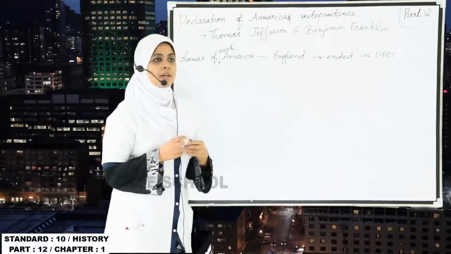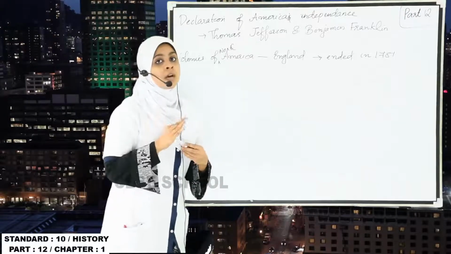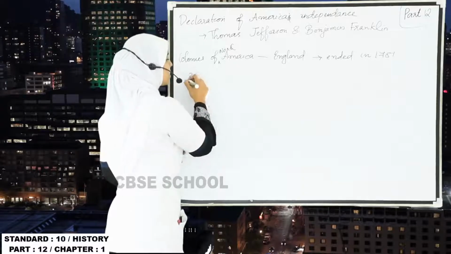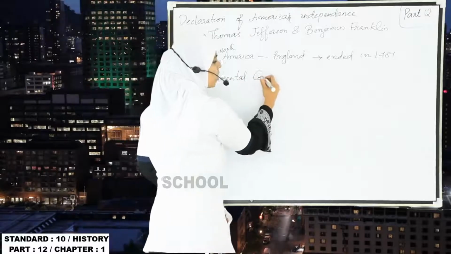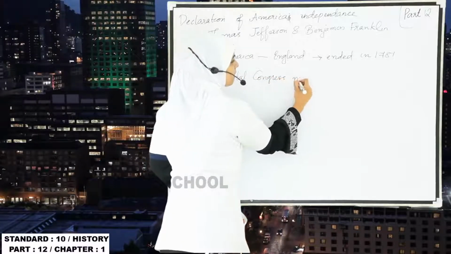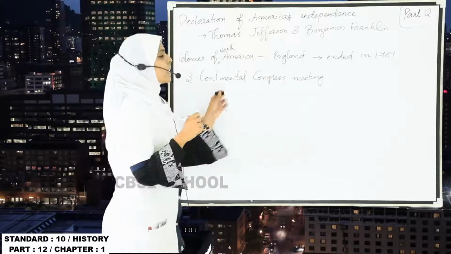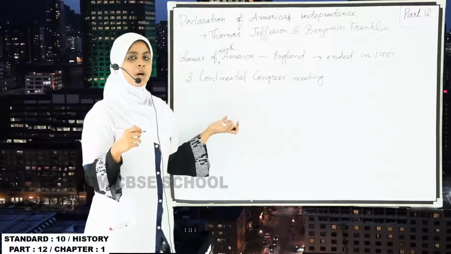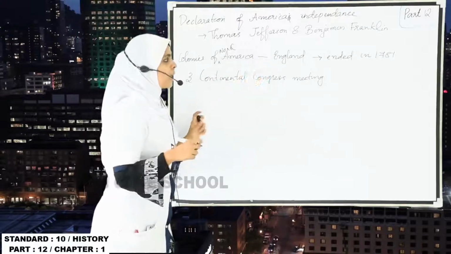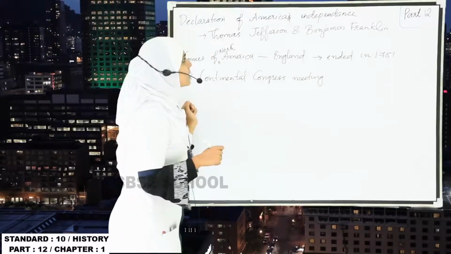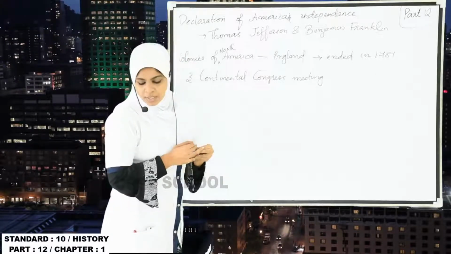So first of all, always keep in mind they got their independence after 3 Continental Congress meetings. And the next one is England came and divided North America into 13 colonies. The war was between the colonies of North America and England, and it ended in 1781, and the Declaration of America's Independence was declared by Thomas Jefferson and Benjamin Franklin.